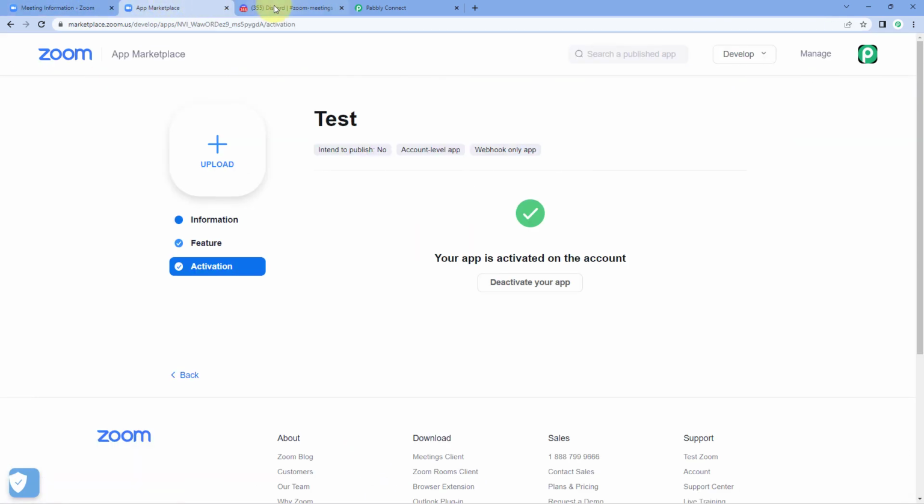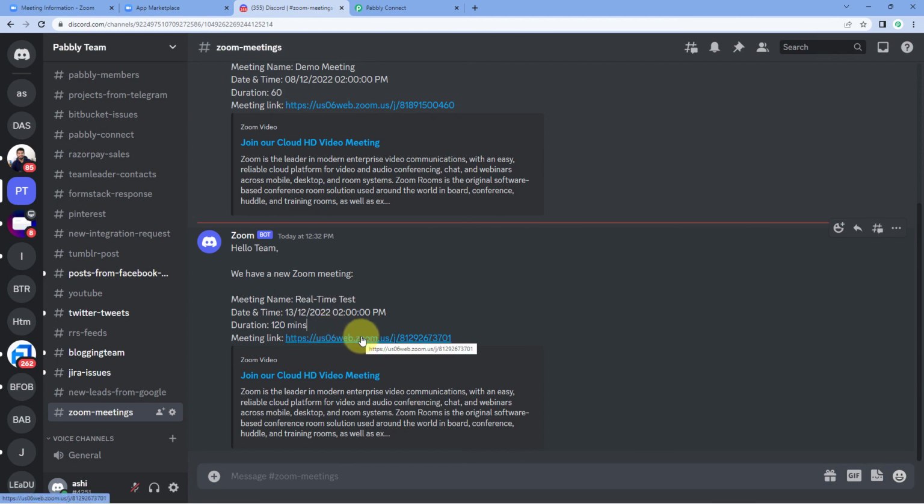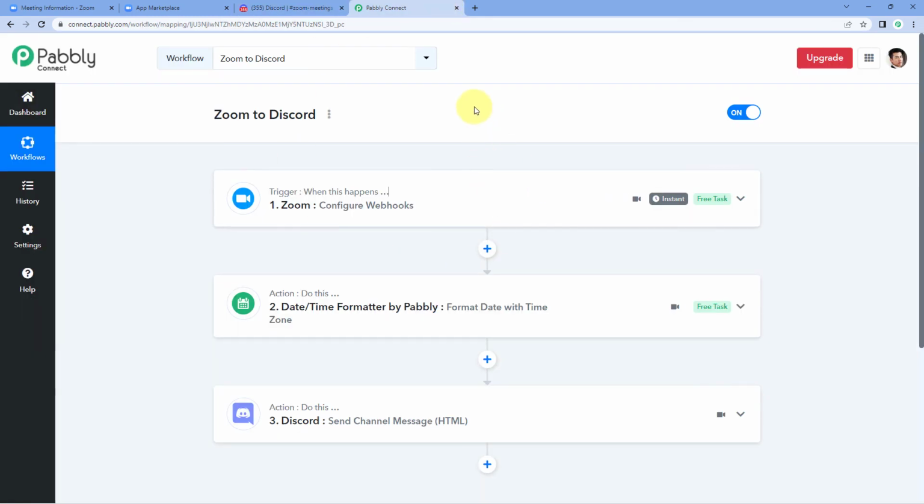And at last, we have received the link of this meeting, by clicking on which the user can join the meeting as well. So in this way, guys, we have tested this automation in real time and we saw this automation is working perfectly fine. So not just these applications, you can connect plenty of other applications using Pabbly Connect.